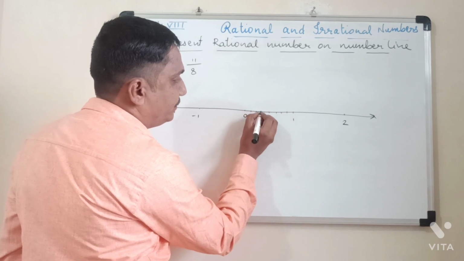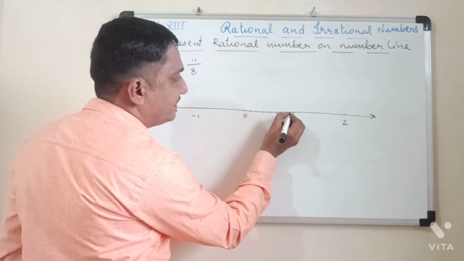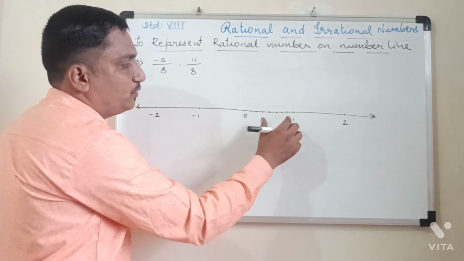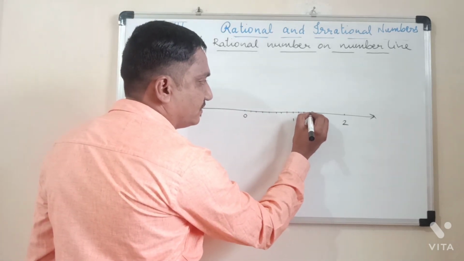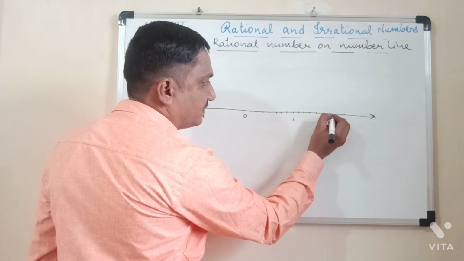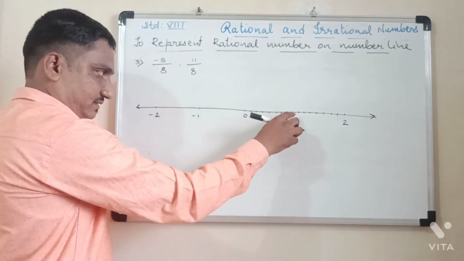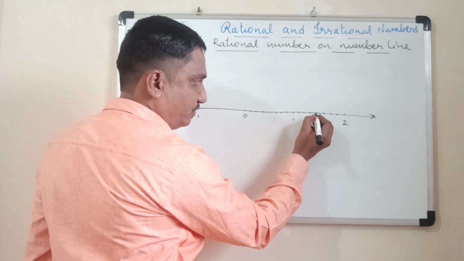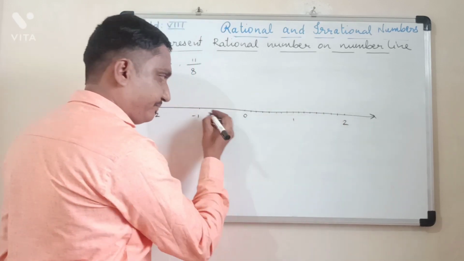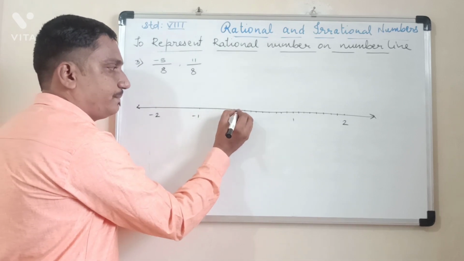See 1, 2, 3, 4, 5, 6, 7, 8. So unit 0 to 1 I have divided into 8 equal parts. Similarly this unit also. Unit 1 to 2 is also divided into 8 equal parts. 1, 2, 3, 4, 5, 6, 7, 8. Left side also.